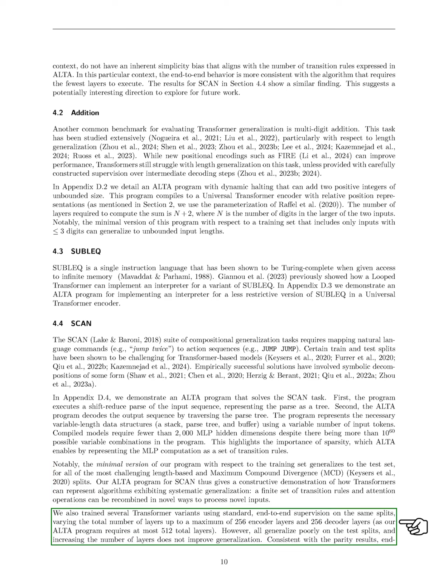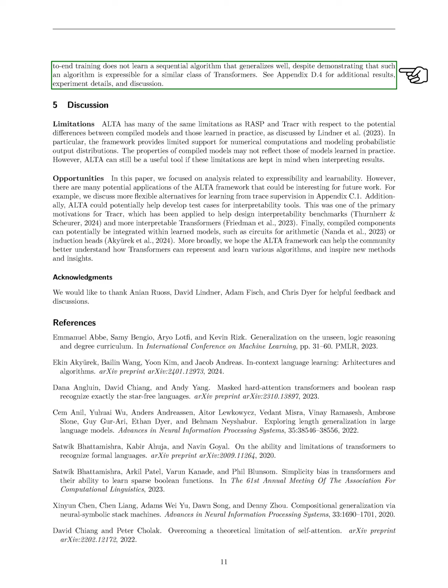We also trained various transformer models with standard end-to-end supervision on the same splits, adjusting the number of layers up to 256 for both encoders and decoders, as our ALTA program needs at most 512 layers. However, these models did not generalize well on the test splits, and simply increasing the number of layers did not enhance generalization. This aligns with our findings that end-to-end training fails to learn a sequential algorithm that generalizes effectively, even though such an algorithm can be expressed for a similar class of transformers. Additional results, experiment details, and discussions can be found in the appendix.